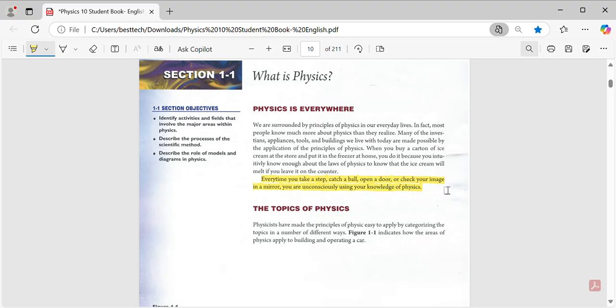And check your image at home: when you look in front of a mirror, you see your face with your eyes. This is also physics, but which type? It's optics. Inshallah, we'll be studying it in the tables now.